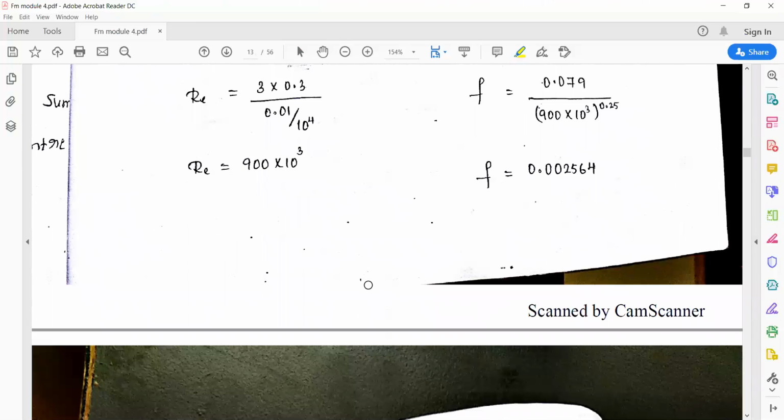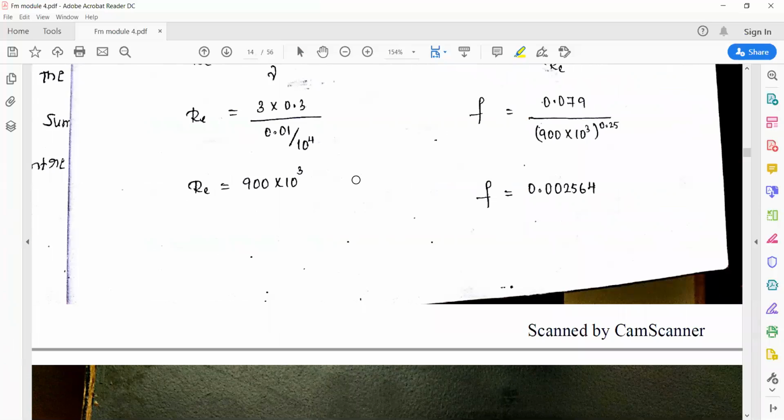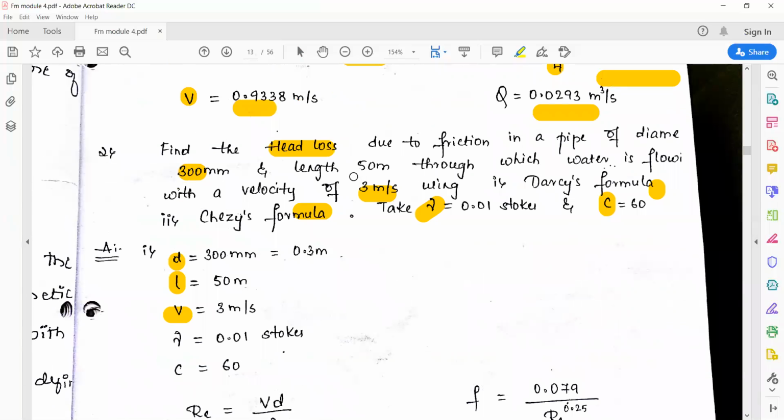So to calculate the value of HF by using the Darcy-Weisbach equation. So what is the Darcy-Weisbach equation? That is HF is equal to 4 FLV square by 2GD. That is 4 into F. The value of F has not been mentioned in this numerical, you can see. So how do you calculate the value of F?